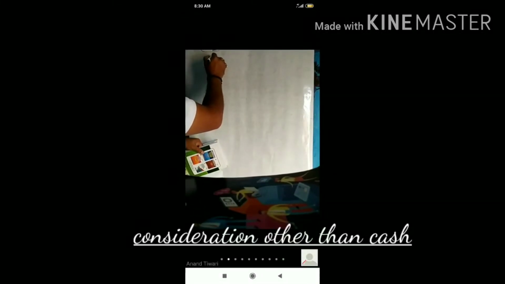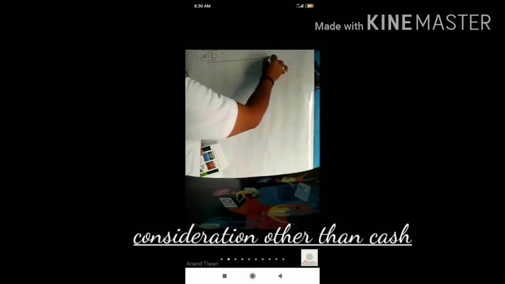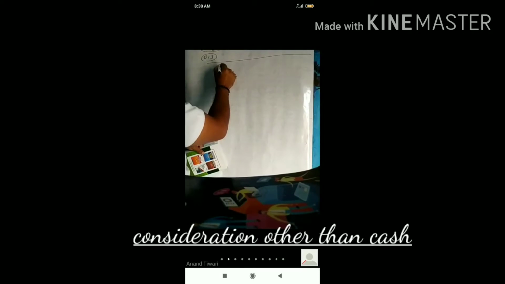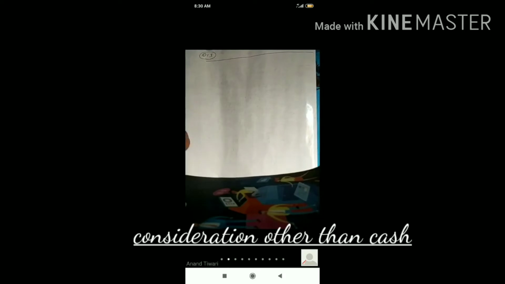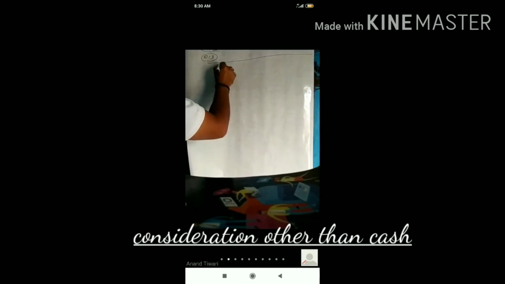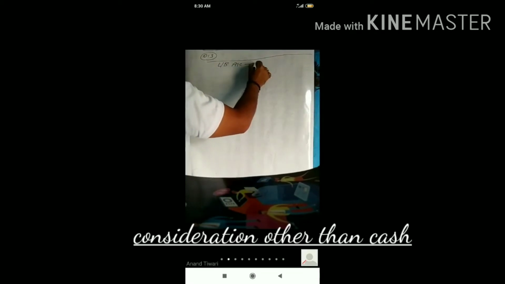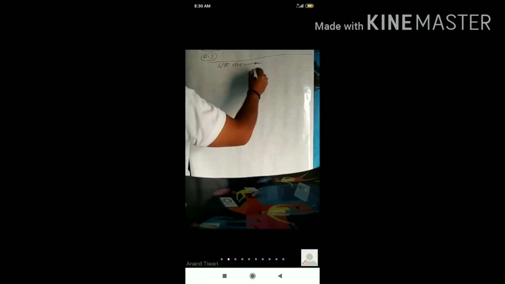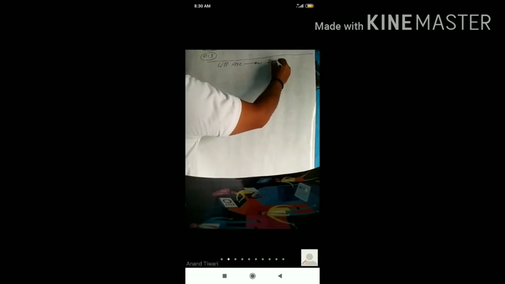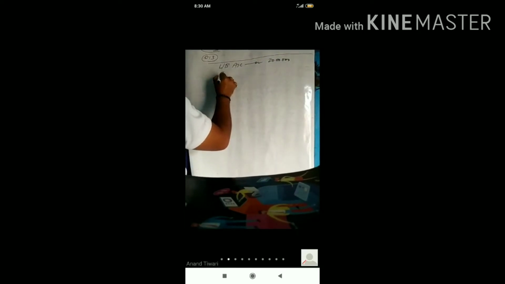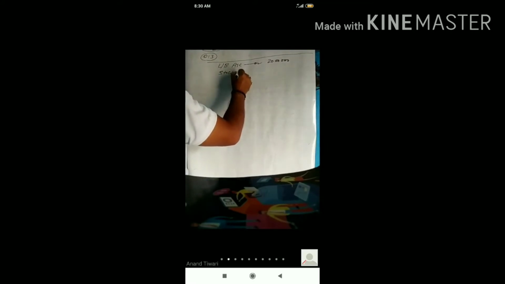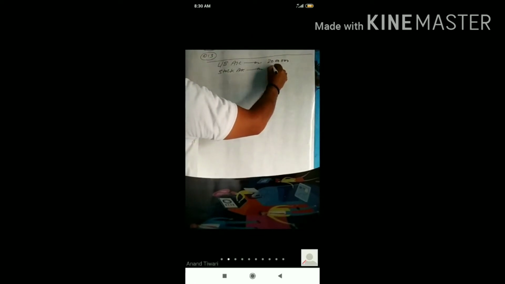In this question 13, the first entry is given for the purchase of different assets, and these are: land and building account debit for 20 lakh, then stock account debit, that is 5 lakh,